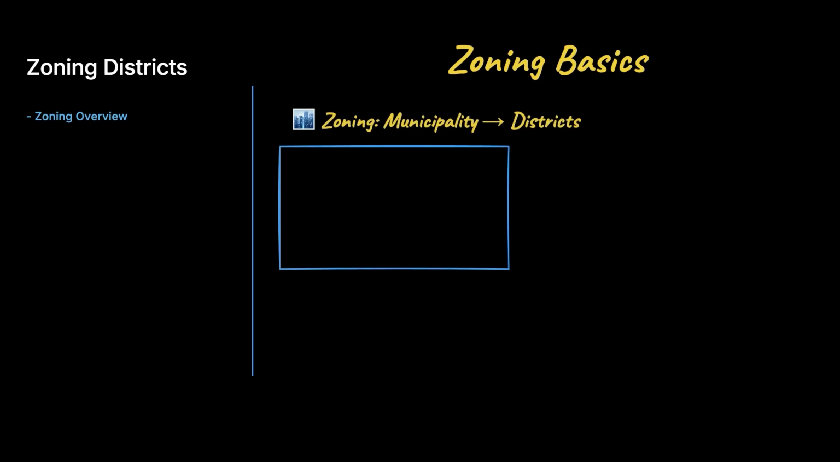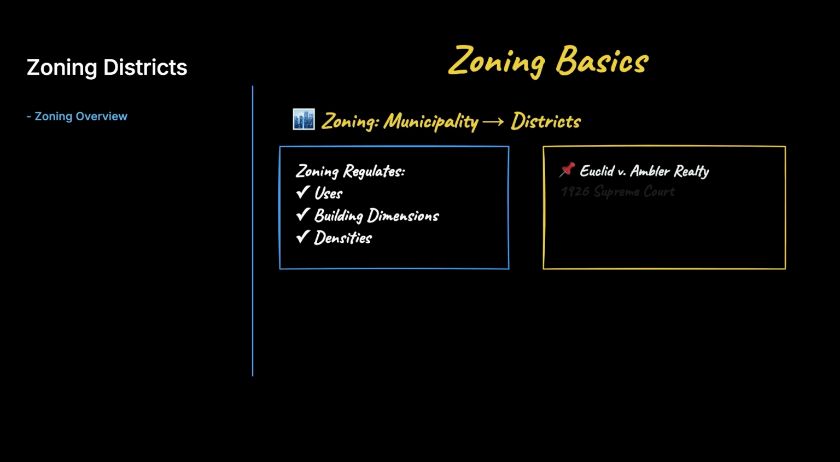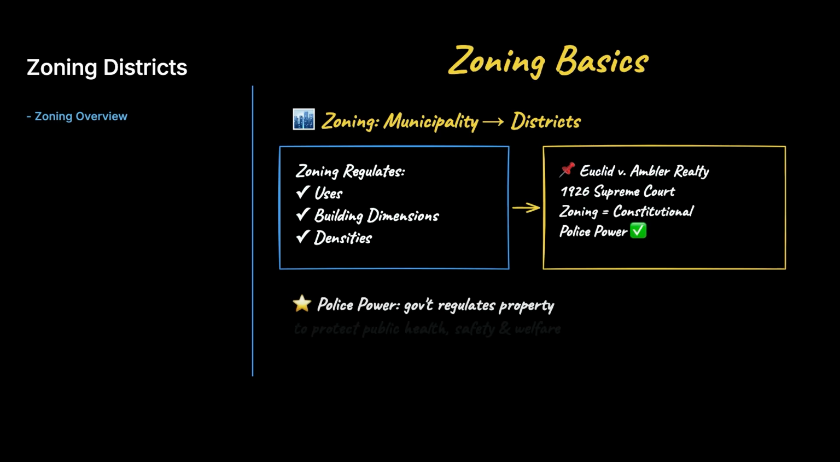Now let us tackle zoning, the heart of land use controls and a heavy exam topic. Zoning divides a municipality into districts and regulates uses, building dimensions and densities within each district. The Supreme Court approved comprehensive zoning as a constitutional exercise of police power in the famous Village of Euclid versus Ambler Realty Company decision in 1926.